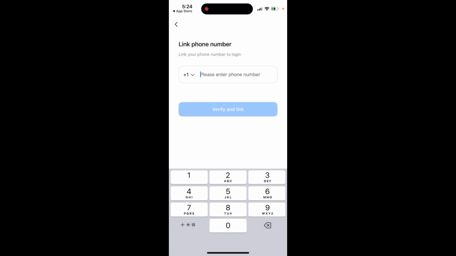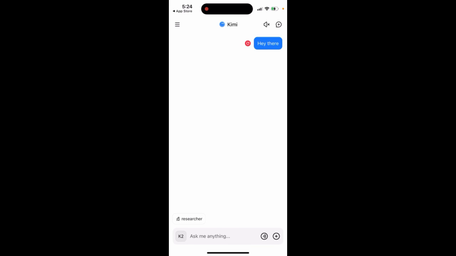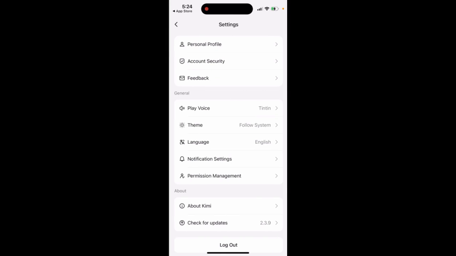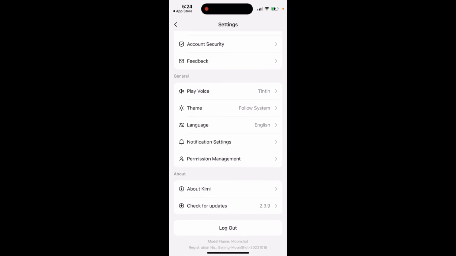Then you just link your phone number, and then you can just send messages. You see in here, you see chat history. I don't know why it's populating for me, but yeah, seems this is some kind of Chinese model.